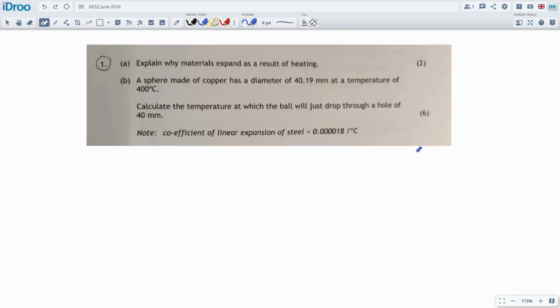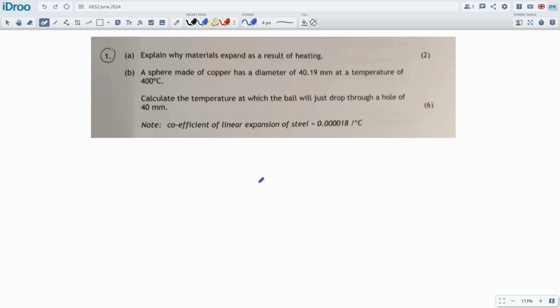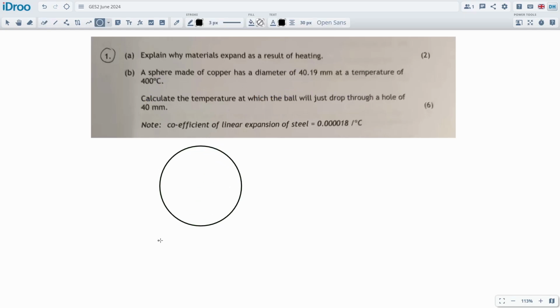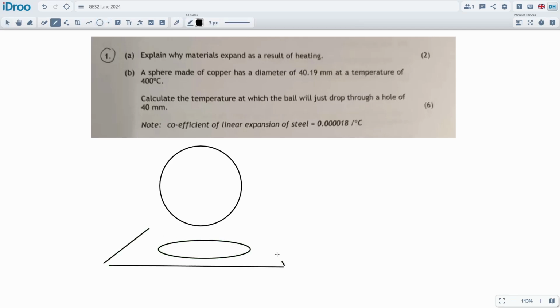It's quite difficult to write these things out, but I'm not going to do it live on a video because we've got to focus on the calculations, right? Little two-point definition questions are quite easy to get. So a sphere made of copper has a diameter of this, and it's at a high temperature. Calculate the temperature at which the ball just drops through the hole. So let's draw a diagram of this thing. We're talking about a sphere. This is just a linear expansion question.